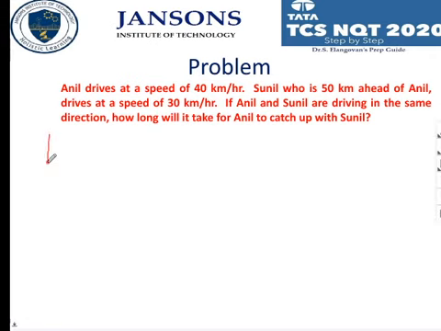Yeah, let me draw the line diagram. People started typing. Okay. So here Anil is there and Sunil is here. This is 50 kilometers. That is what is given. So Anil is going at a speed of 40 kilometers per hour, and Sunil's speed is going to be 30 kilometers per hour. Right?